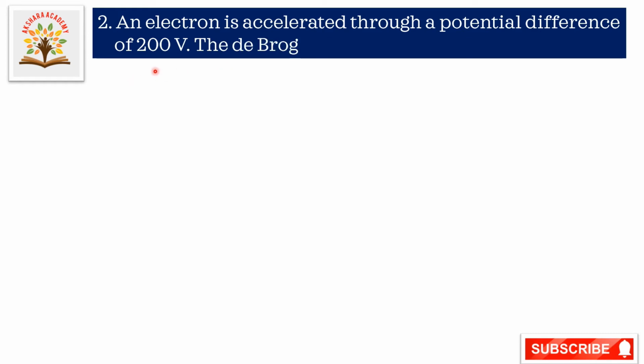An electron is accelerated through a potential difference of 200 volts. The de Broglie wavelength of the electron we have to calculate. Now let us go to the solution.